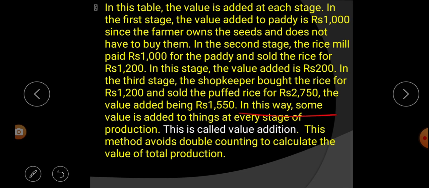That means in every stage of production, value is added. This is called what? Value addition. Listen carefully. In every stage, values are added, and this process is called what? Value addition. This method avoids double counting when calculating the value of total production. Through this method, what happens? It avoids double counting to calculate the value of total production.